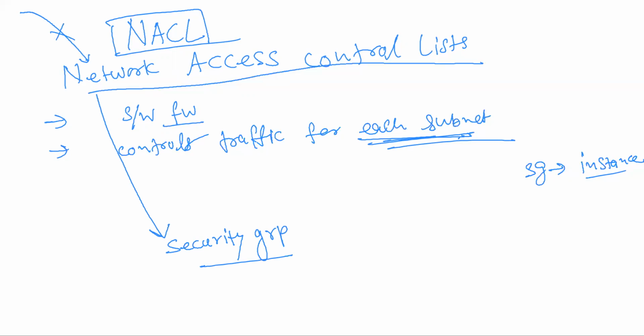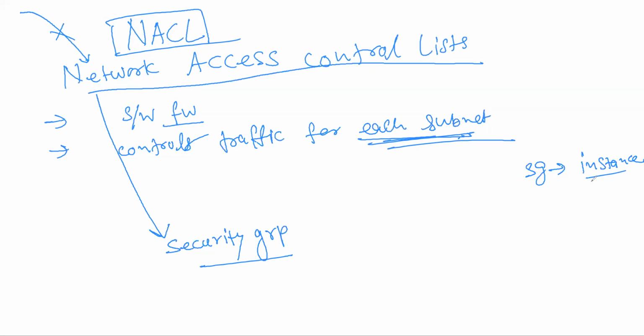Correct. This is important, because it is at a bigger level, at the subnet level. And routing is even more important, because if you don't give a route, there will be more control.